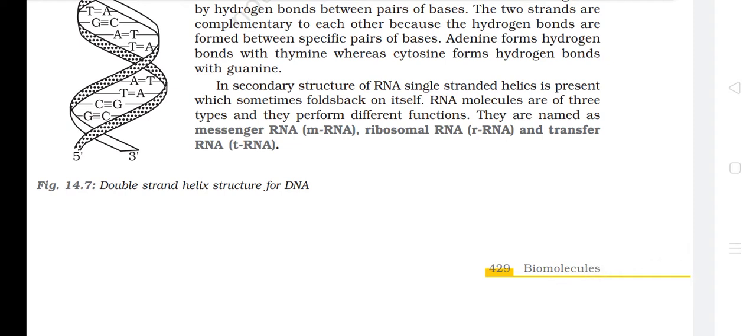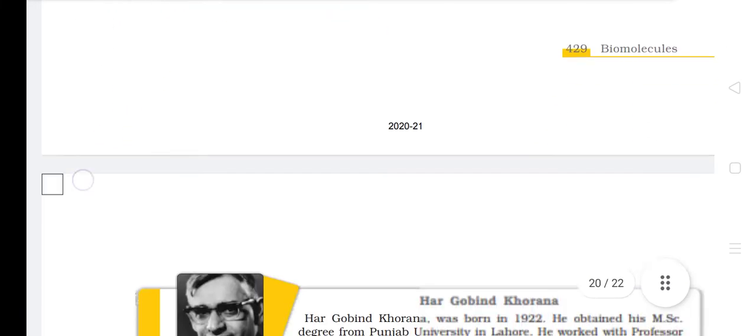In the secondary structure of RNA, a single-stranded helix is present which sometimes folds back on itself. RNA molecules are of three types and they perform different functions. They are named as messenger RNA (mRNA), ribosomal RNA (rRNA), and transfer RNA (tRNA).